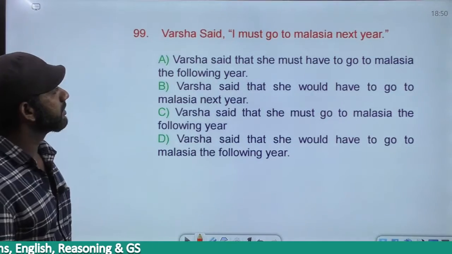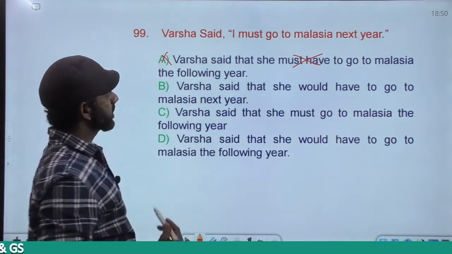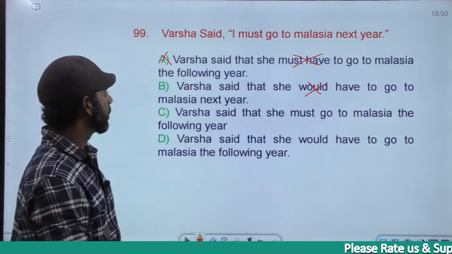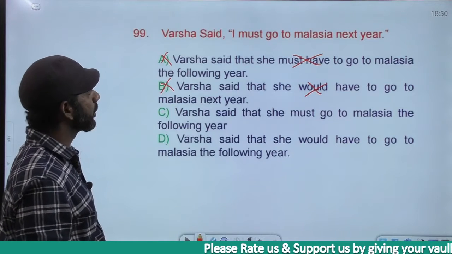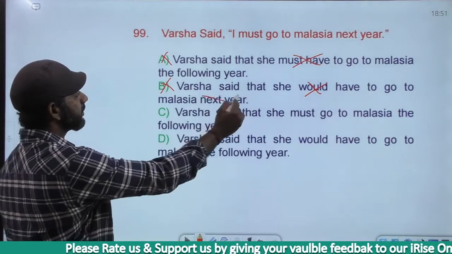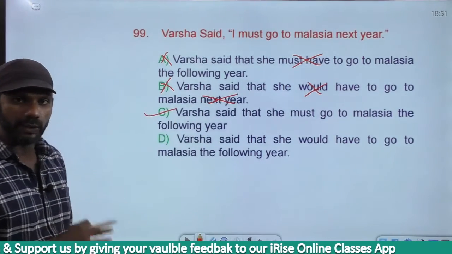Varsha said that she must have to go to Malaysia, eliminated. Varsha said that she would have to go, eliminated. Will becomes would. Varsha said that she must go to Malaysia the following year. The next year becomes the following year. Based on that, B is gone. C must be considered because there's no option saying had to.